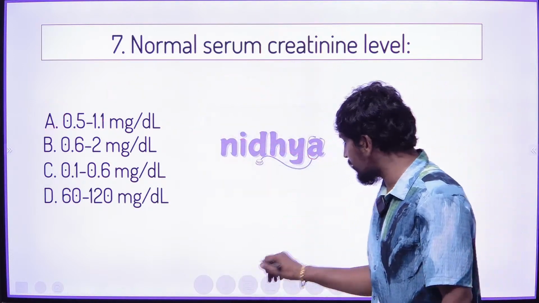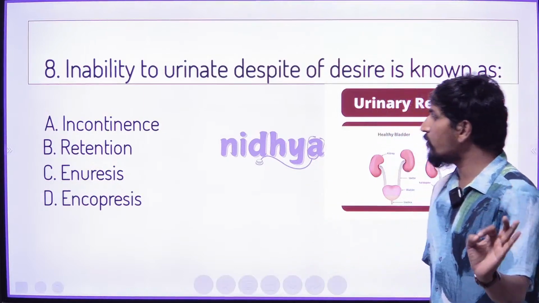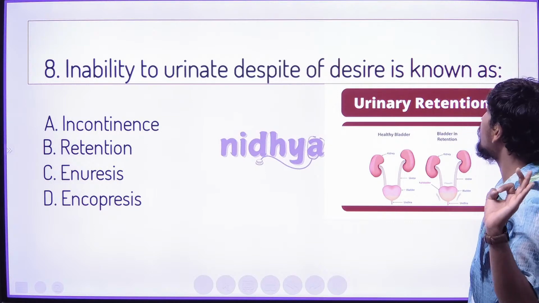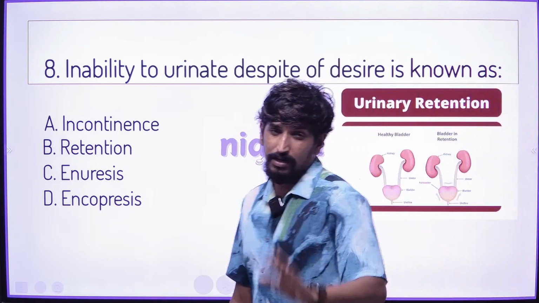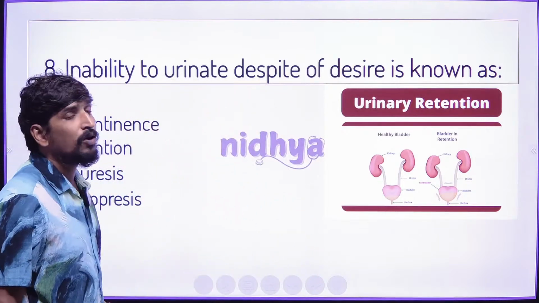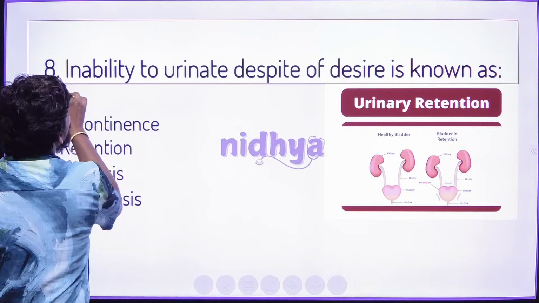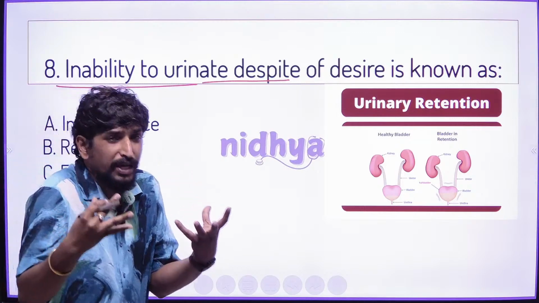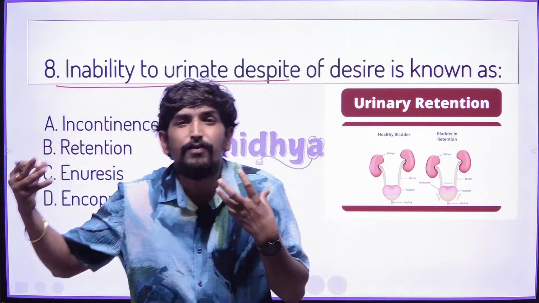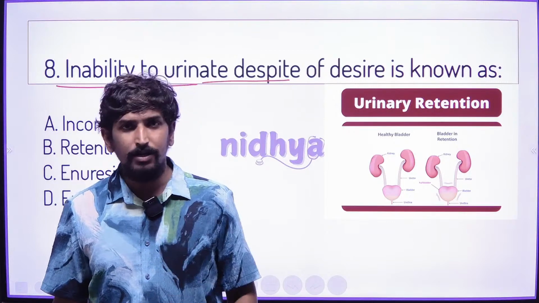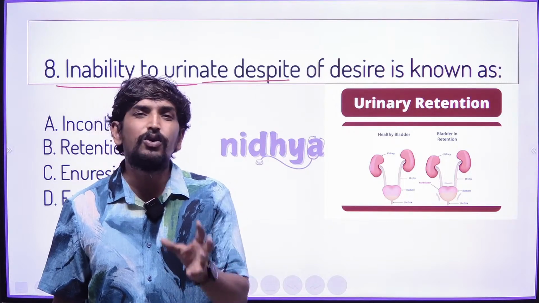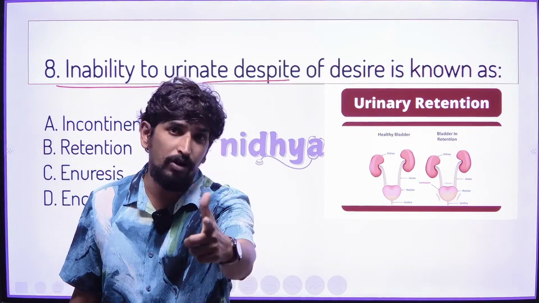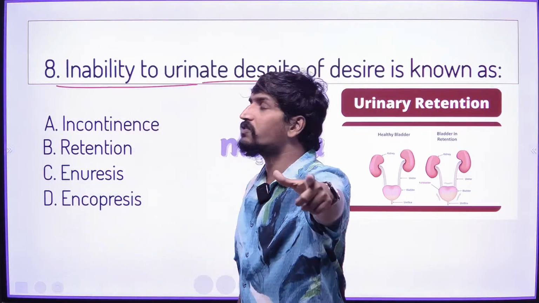If you go to the next question, it is a very simple question. Inability to urinate despite the desire is called as. So urine is not coming out from the urinary bladder. That state, that term, medically we call as.